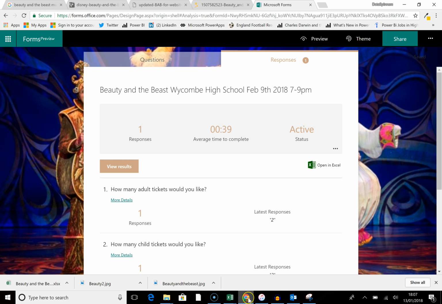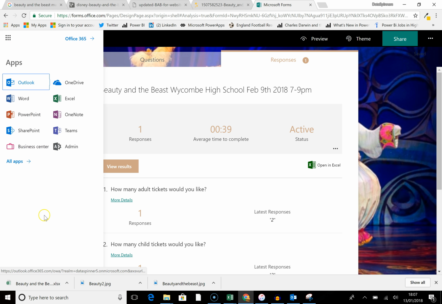Okay, that's good. Then what we're going to do is jump back onto here. We're going to go on to Flow in this case. I need to be careful with this now, because what I'm looking to do is to move the data from here into a SharePoint list.